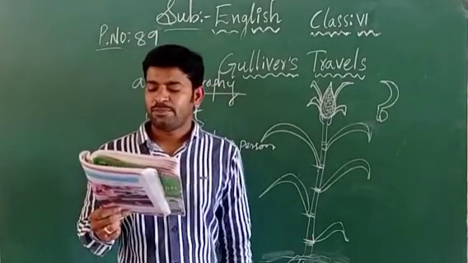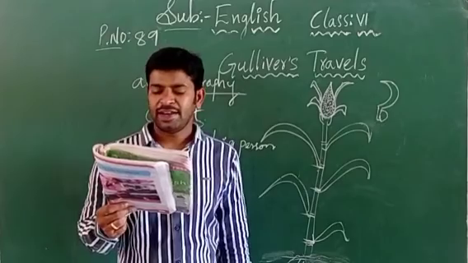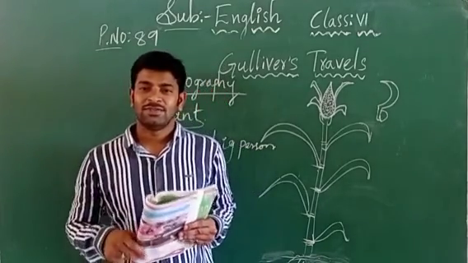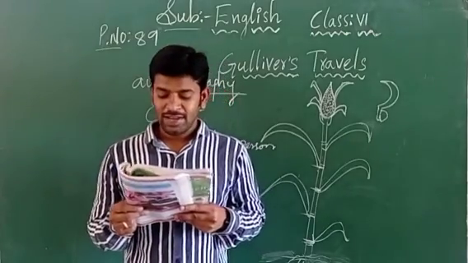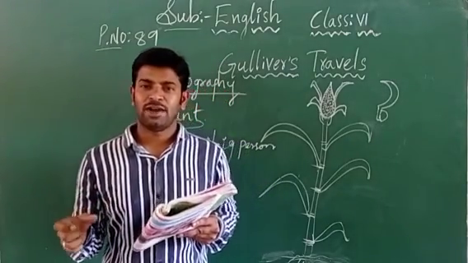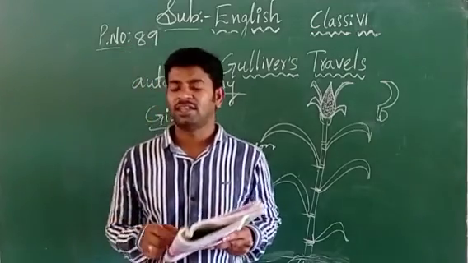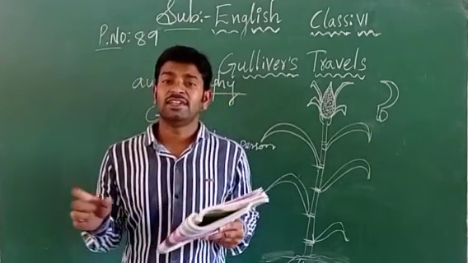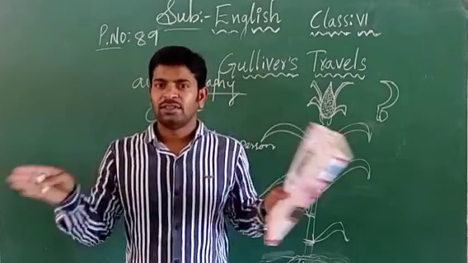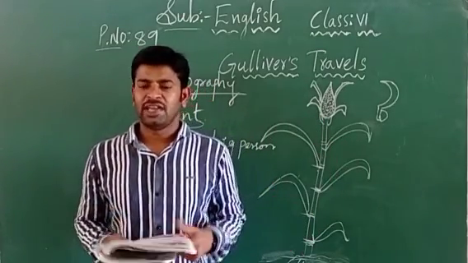Now, dinner was brought for the farmer in a dish which was 10 feet in diameter. So how many? 10 feet in diameter. The dish that was prepared for this farmer was 10 feet in diameter. Diameter means what, children? The breadth of the thing, right?